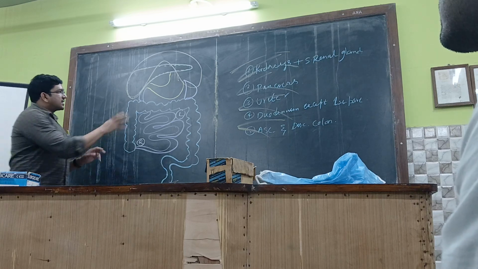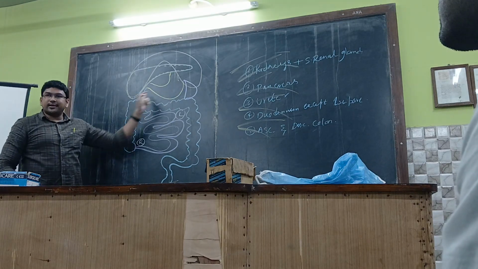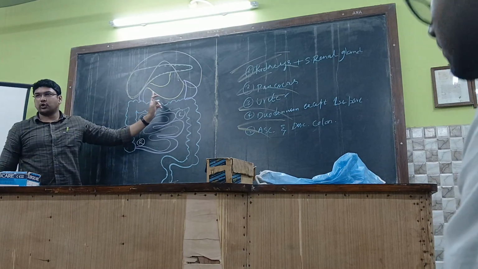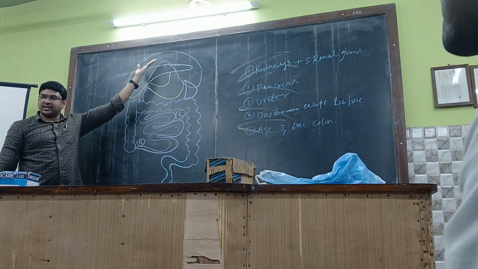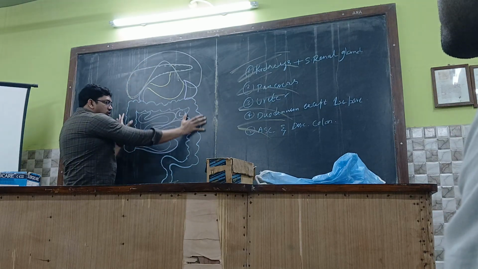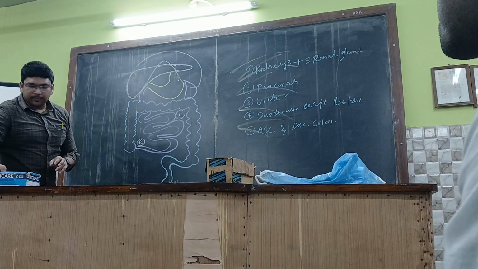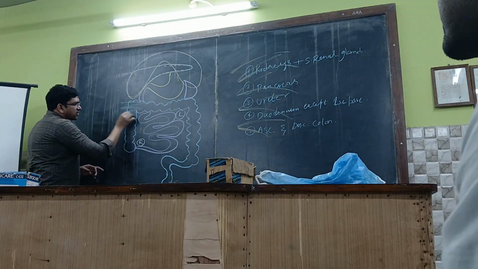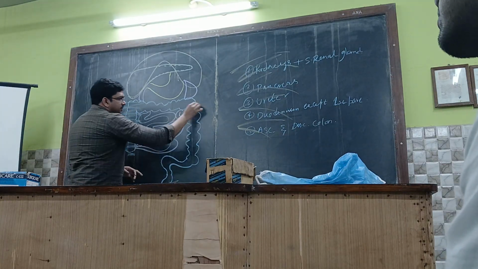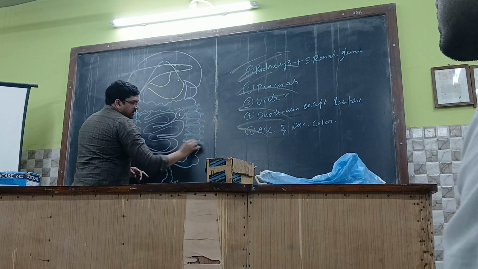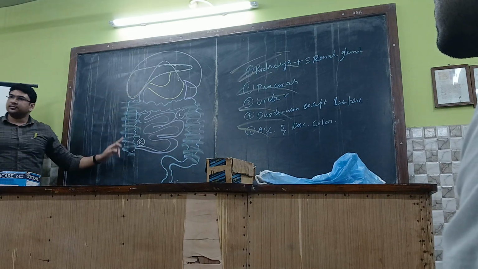You can't see the pancreas over here. You can't see the kidneys either, because those are behind. Even these two are plastered to the posterior abdominal wall by means of peritoneum. You can't see the ascending and descending colons. Could you understand?